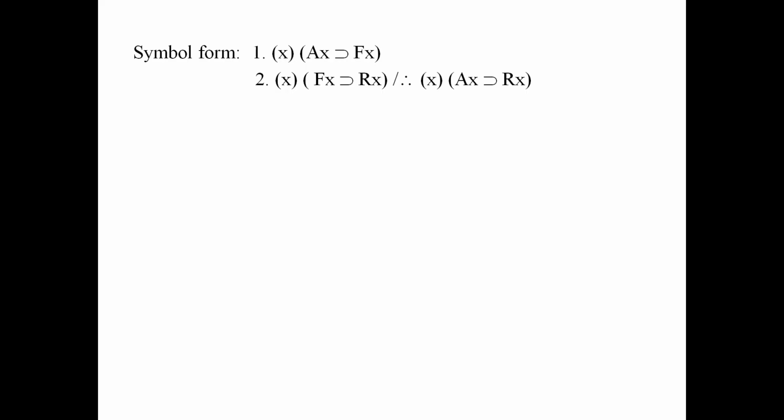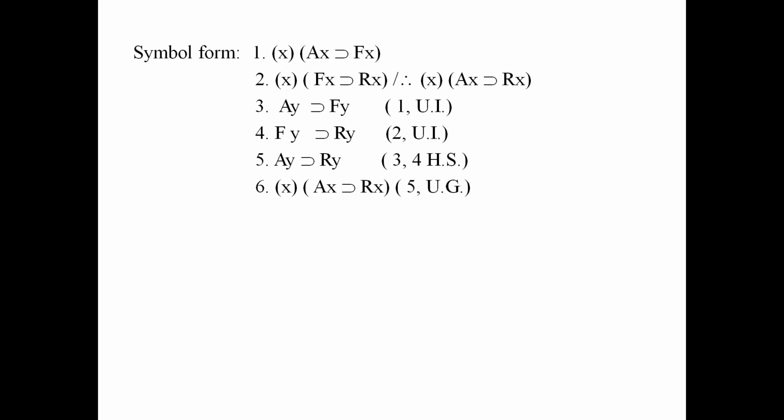So when we are dropping the first statement, we are dropping the universal quantifier and replacing x by y. So we get Ay horseshoe Fy, first UI rule. Then to the second we are applying again the rule of UI and we are getting Fy horseshoe Ry. Now which rule can you apply among the 19 rules? HS. So Fy is common. So Ay horseshoe Ry you get by 3 and 4 HS.